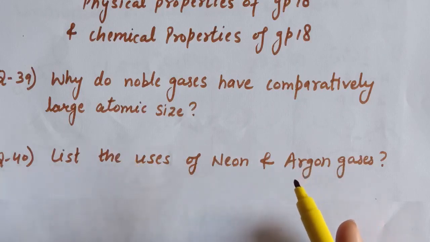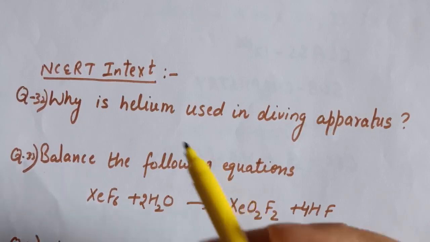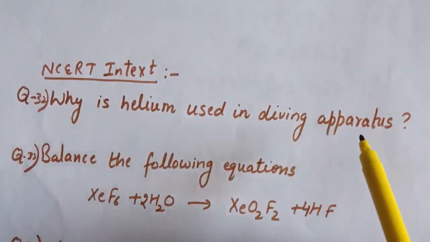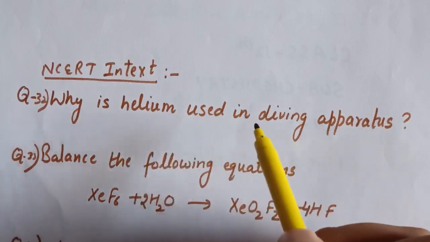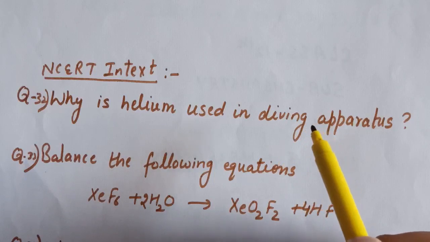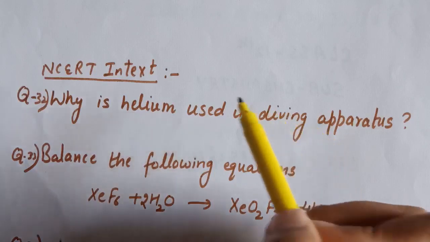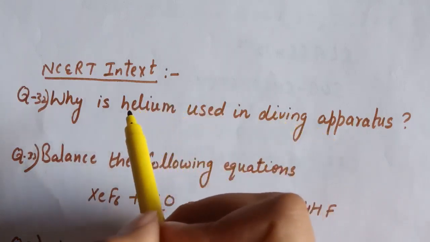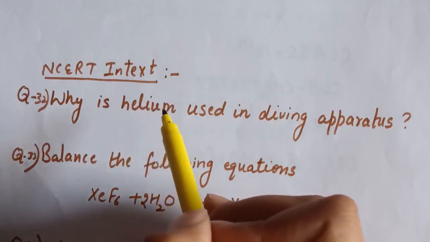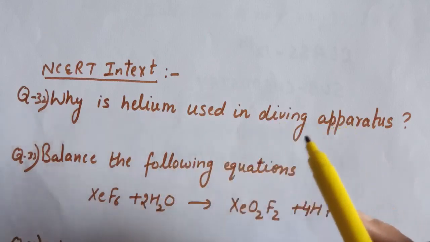Now next is NCERT in-text questions. So first is, why is helium used in diving apparatus? And the answer is, helium is used as a diluent for oxygen in modern diving apparatus because of low solubility of helium in blood. Because helium is very less soluble in blood, that is why it is used in diving apparatus.